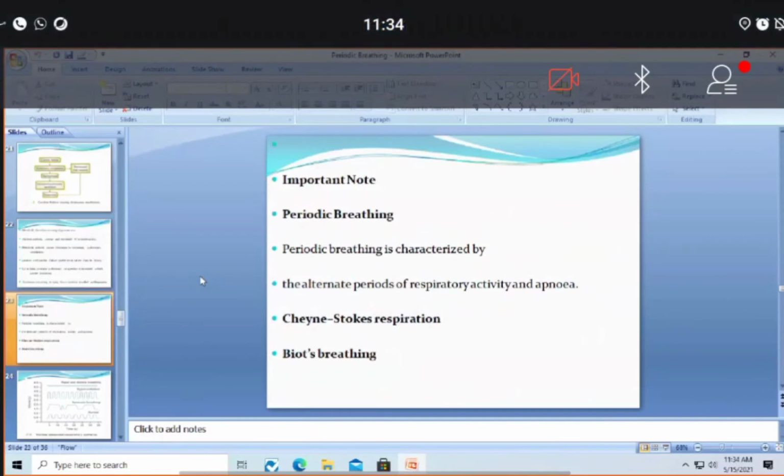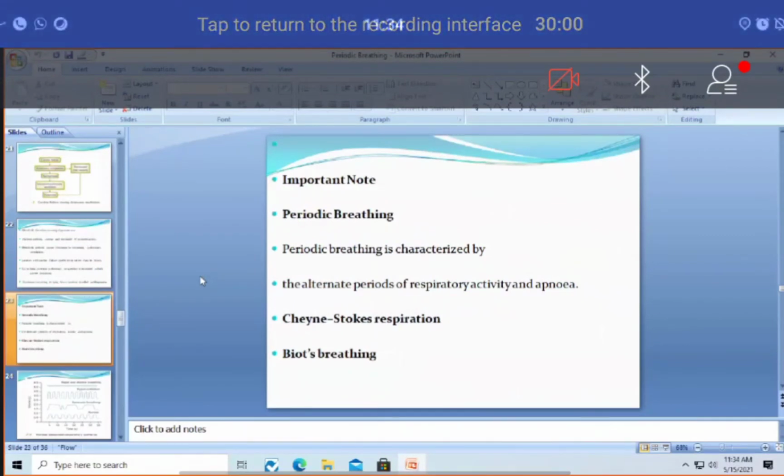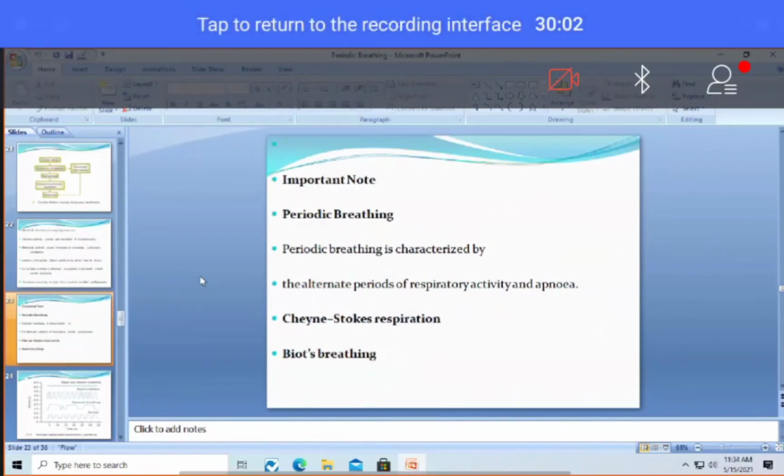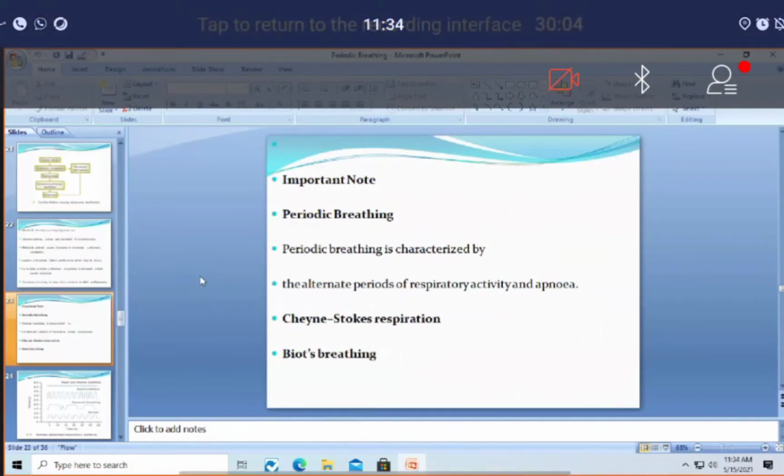Now coming to periodic breathing. Now coming to the actual concept of periodic breathing, I'll try to finish in 10 minutes. Don't worry.